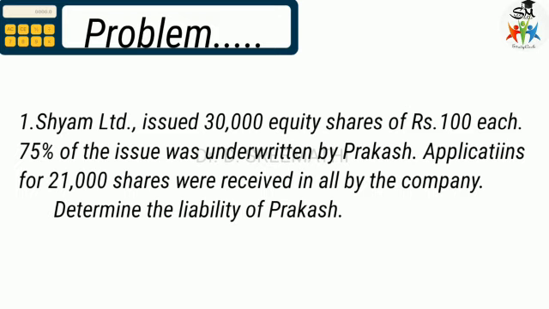In the absence of information on how much are marked and how much are unmarked applications, we have to assume that 75% of the total applications received are marked applications, since that much only was underwritten by the underwriter.